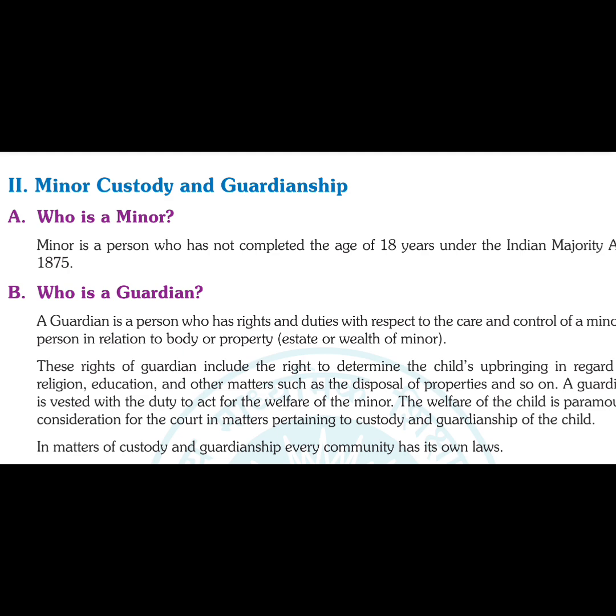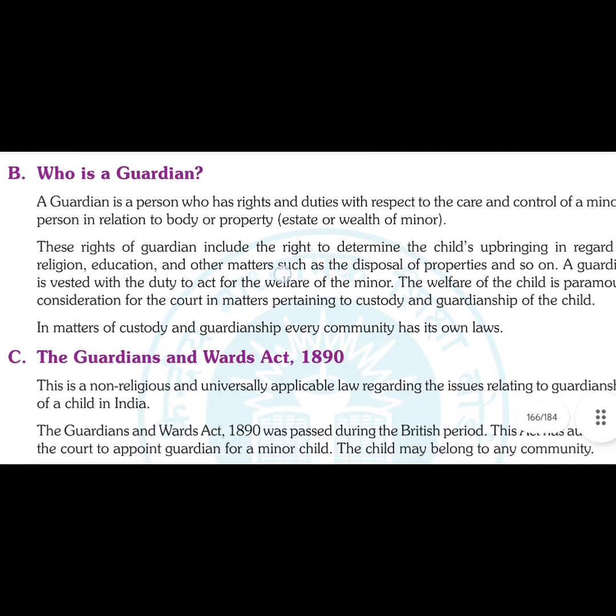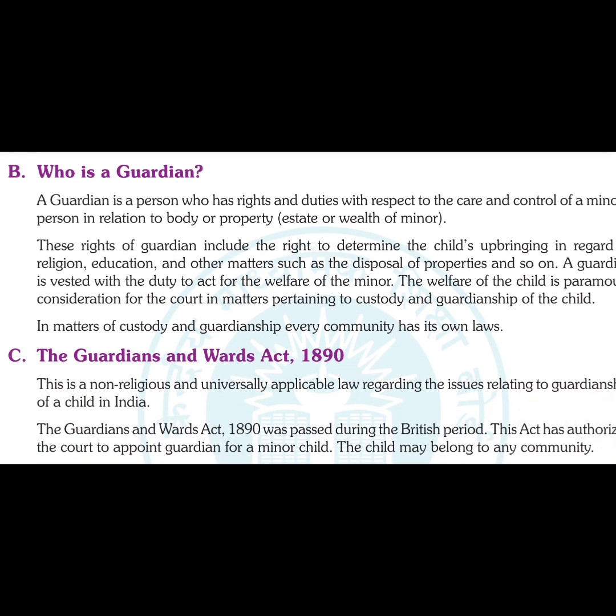Guardian means a person who has rights and duties with respect to care and control of a minor in relation to body or property. Body means the physical body of the person, the mental and physical well-being, and property is the estate. हो सकता है कि उसके पेरेंट्स उसके नाम कुछ प्रॉपर्टी करके गए, या because the parents died in a natural calamity, so the property automatically came down as part of inheritance, or the minor inherited that property of the parents, right?